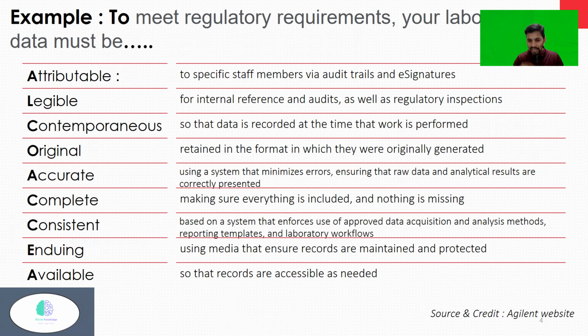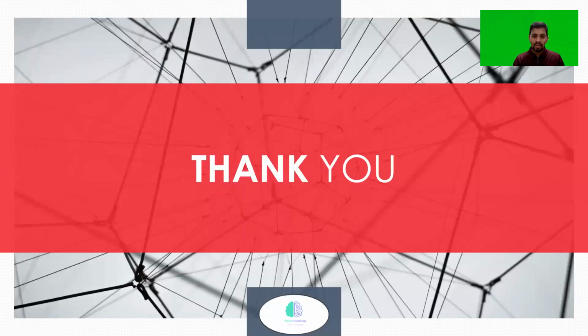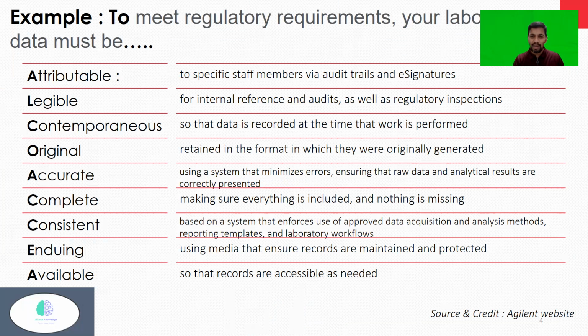Enduring, using media that ensure records are maintained and protected. You might use different portals or different software to do that. Available, so that records are accessible as needed. This is one example I quickly wanted to talk about. You can substitute this in the pharmaceutical industry; in the same way we can equate it.